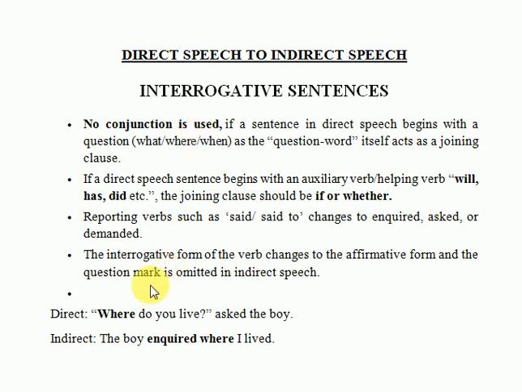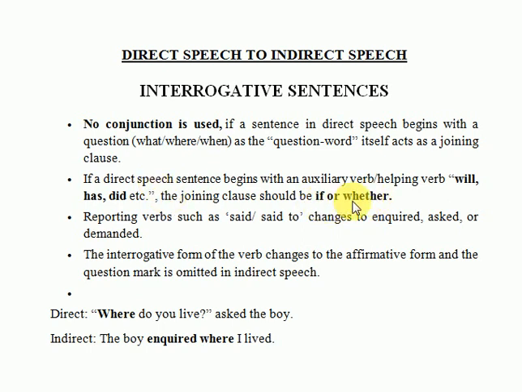For example, where, when, why, what, how, etc. And the others are those that start with a helping verb, an auxiliary verb like will, shall, has, have, did, do, etc. In the initial case, where the interrogative sentence starts with a direct question word, no conjunction would be used in the indirect speech; rather, words like what, where, when would work as the conjunctions. Whereas in those interrogatives which start with an auxiliary verb, the conjunction if or whether will be used.